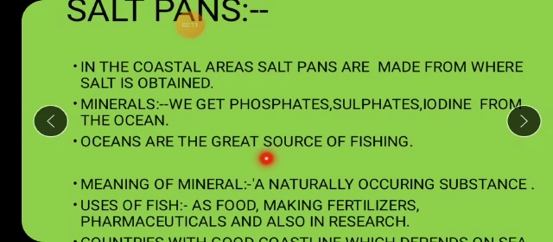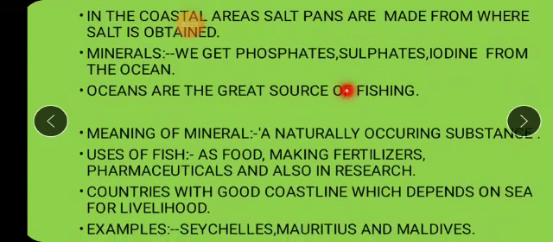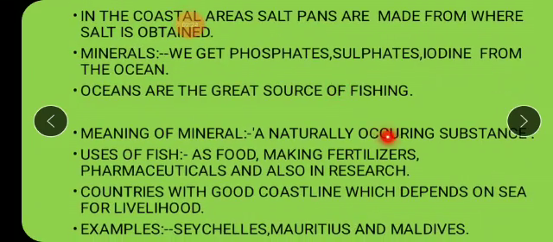Oceans are a great source of fishing. Yes, oceans are the best place for fishing, you can have a variety of fishes. The fishing industry flourishes more in the oceans. See, the meaning of mineral is given here: a naturally occurring substance. It occurs naturally. It is found naturally in the oceans.